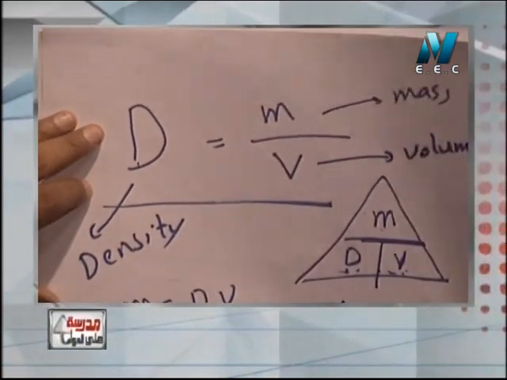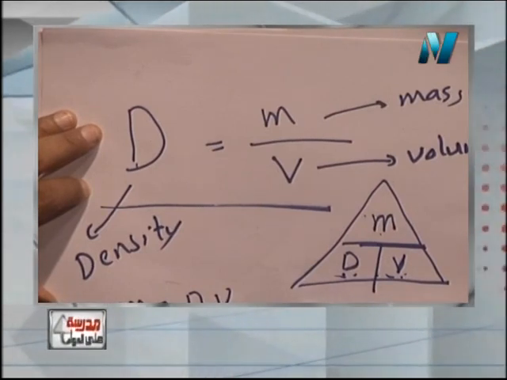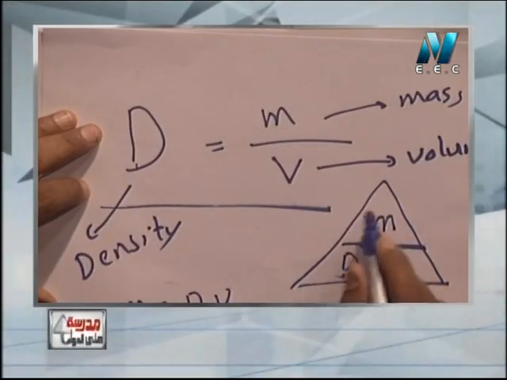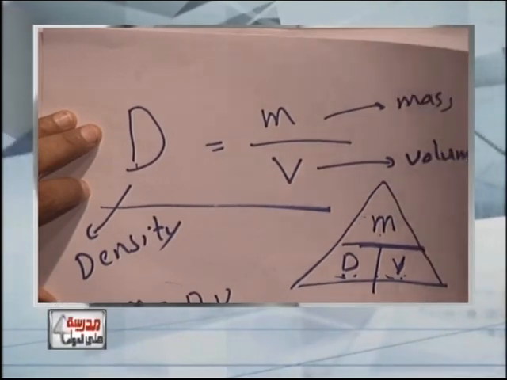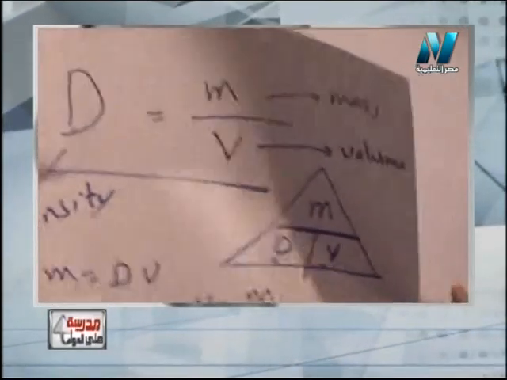This triangle is very important for any student who studies science. You should know how to make this triangle to solve any problem. Now, let's talk about some questions related to density.